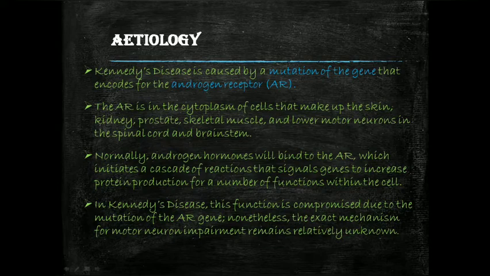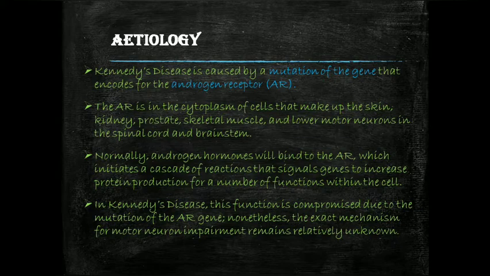In Kennedy's disease, this function is compromised due to the mutation of the AR gene. Nonetheless, the exact mechanism for the motor neuron impairment remains relatively unknown. In normal protein production there is a chain of amino acids or nucleotides, and at one point there is a terminal signal which stops the production of the protein.